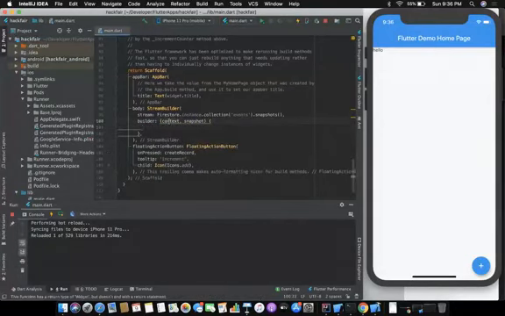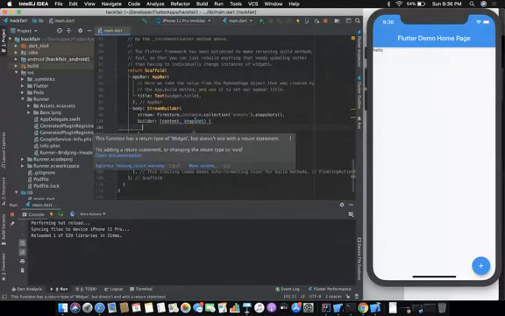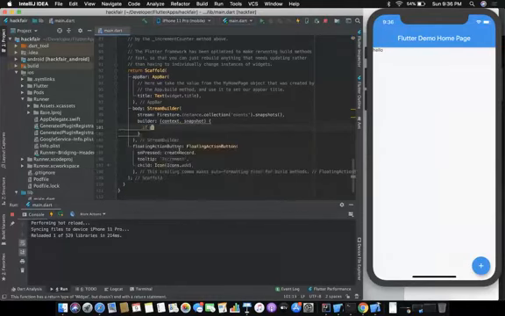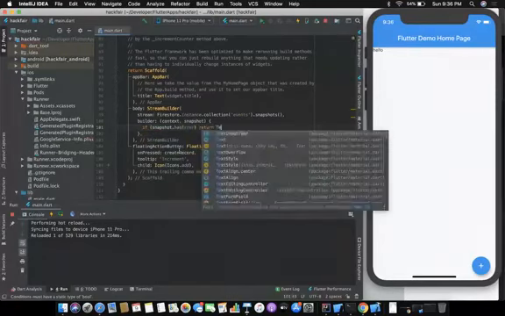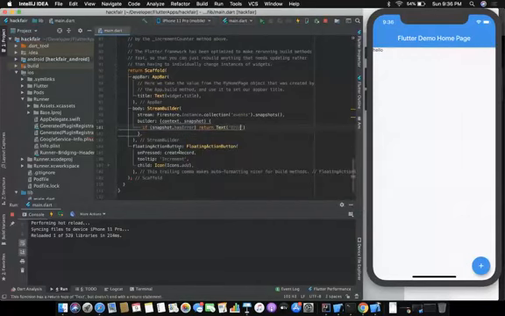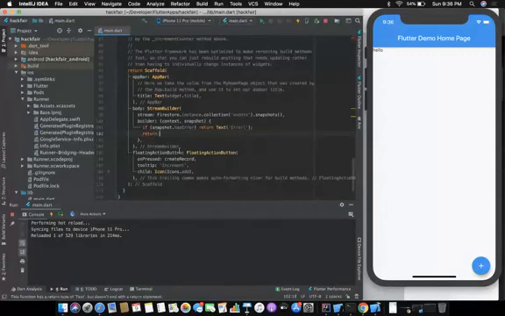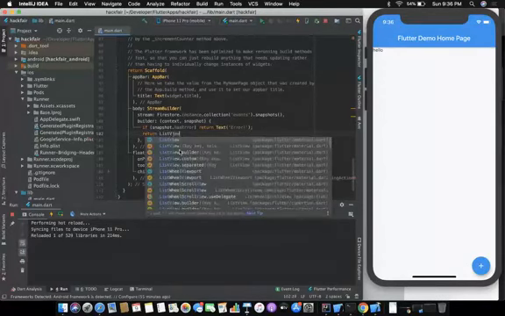Context is our application context, and this snapshot is the snapshot that will be returned by this stream. So this is a built-in function for StreamBuilder. This snapshot is the one that we are going to read to get our data. So we'll say if snapshot has error, it should return Text error. Otherwise, it should return a ListView.